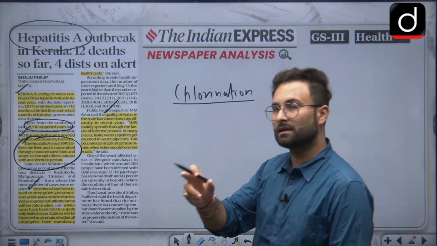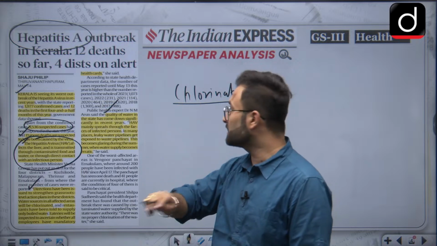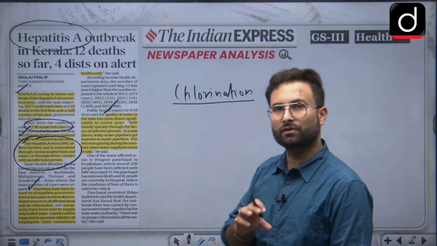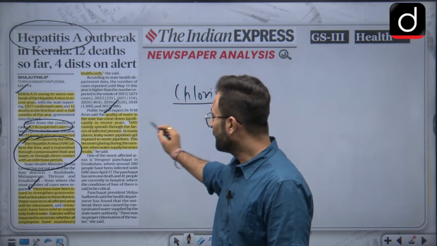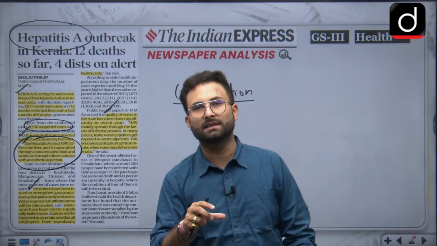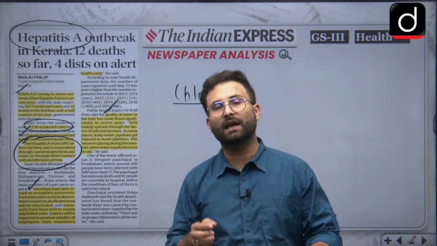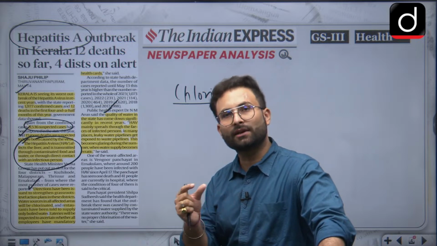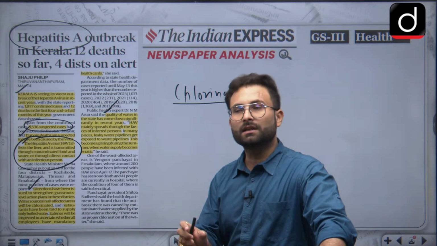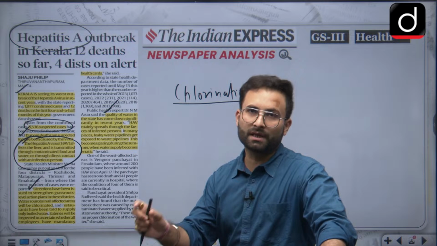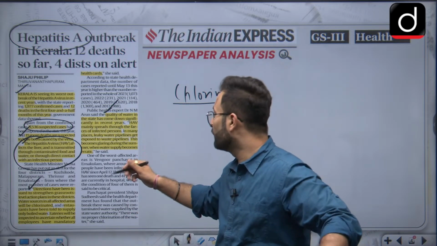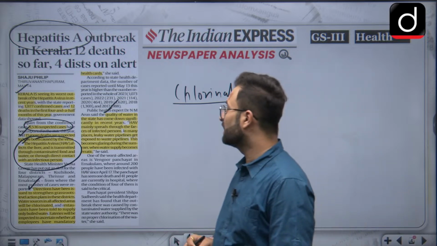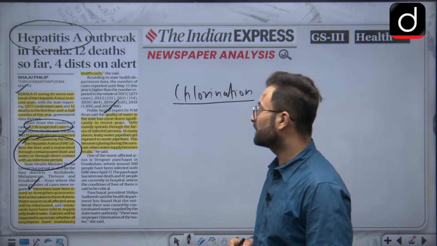What is the reason behind the outbreak of hepatitis A in Kerala? They are saying that the quality of water has come down significantly because of various reasons. One reason given is that in the summer season there is scarcity of water, and there are pipelines inside the ground. Certain leakages are happening wherein the waste water is coming in contact with the drinking water. So that is the issue over here. In many places, leaky water pipelines get exposed to waste pipelines, and this becomes glaring during the summer when water supply becomes erratic.